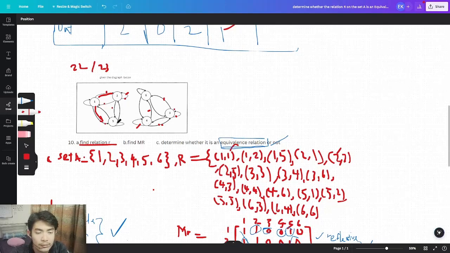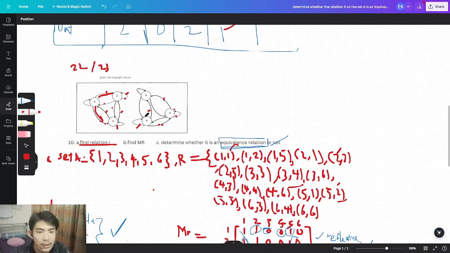Now we're going to vertical of 5. How many does 5 have? First, actually it's 5 5. 5 goes to 1, 5 goes to 2, and 5 goes to 5 itself. So there's 3 relations here: 5 5, 5 1, 5 2.